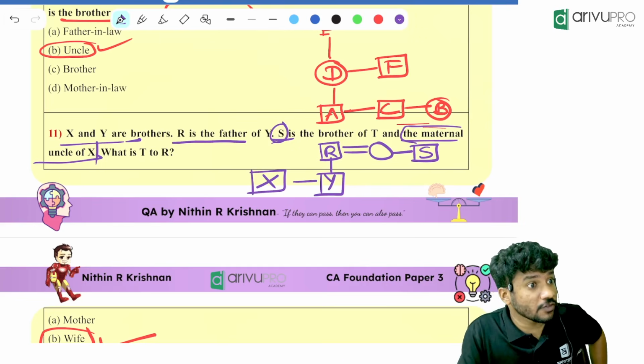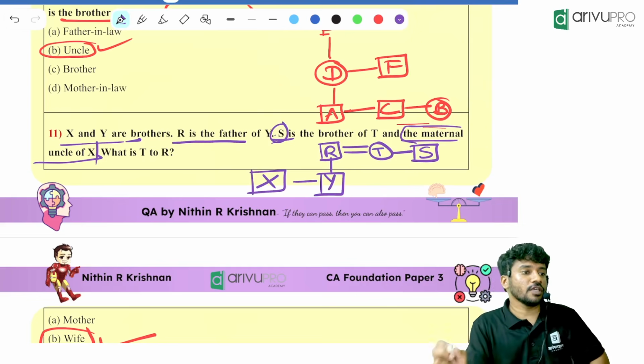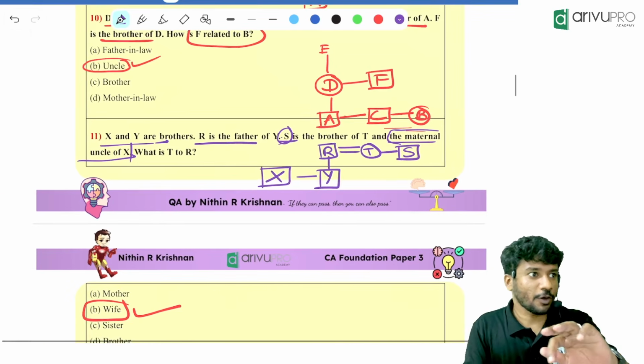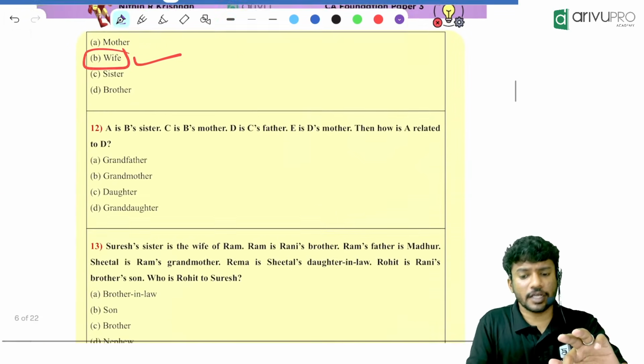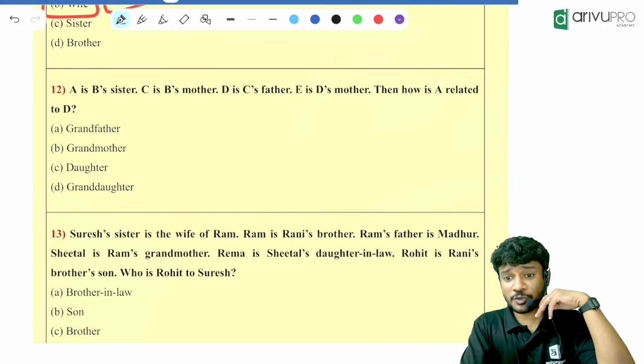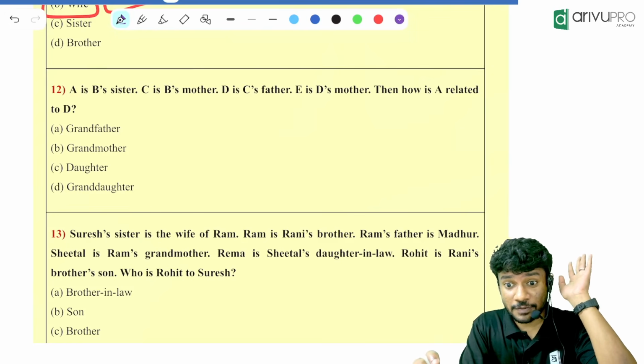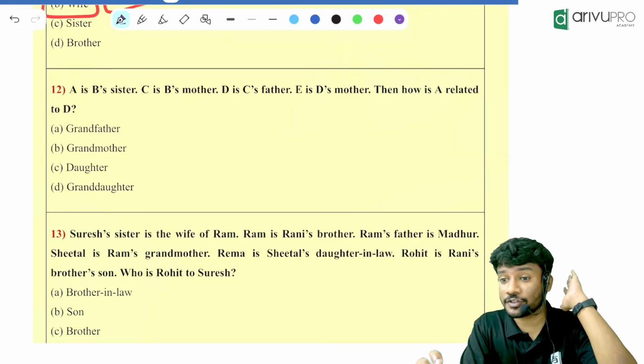Now one more thing is given in the question. S is the brother of T. That means T is over here. Yes, that's right. Perfect. Everyone got it right. Next question. And you are like, oh, so will they ask questions like this? They will only ask questions like this. And this is the difficulty level. The difficulty level is very easy for us.